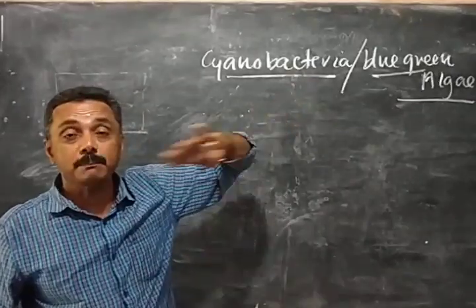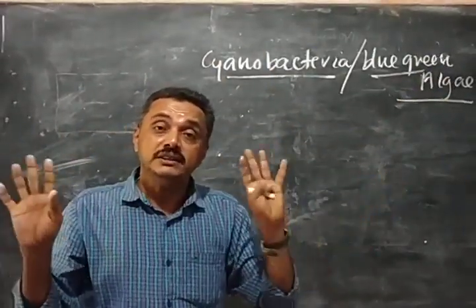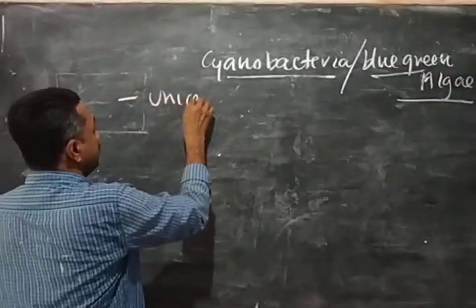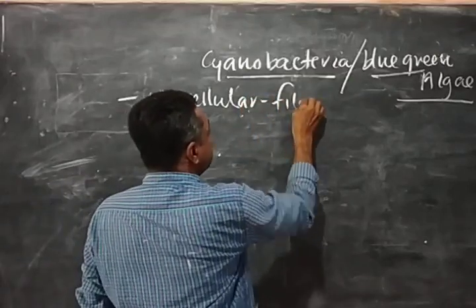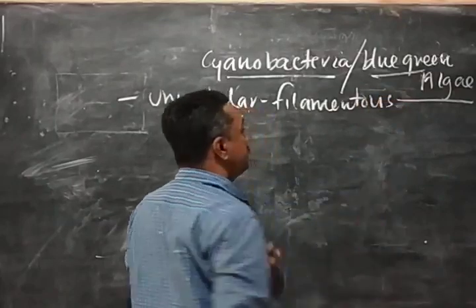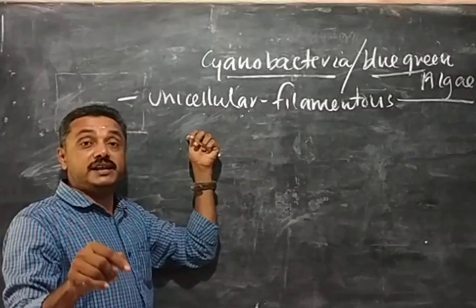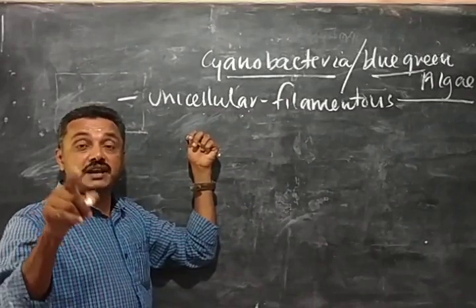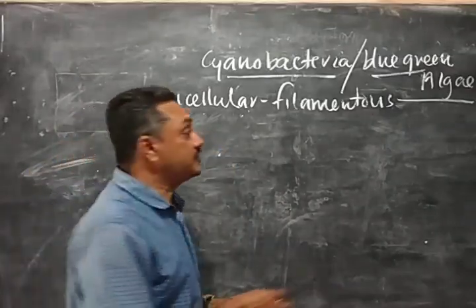And you know that they are prokaryotic organisms, with no nucleus and no membrane-bound organelles. They may be unicellular or multicellular, or filamentous. What is the meaning of unicellular? With a single cell in the body. What is the meaning of multicellular? Numerous cells in the body are called multicellular, like a chain of cells.